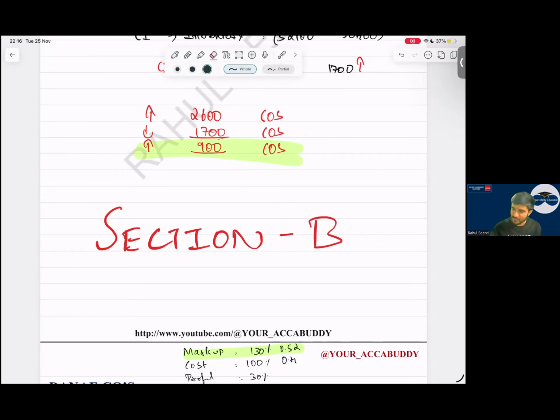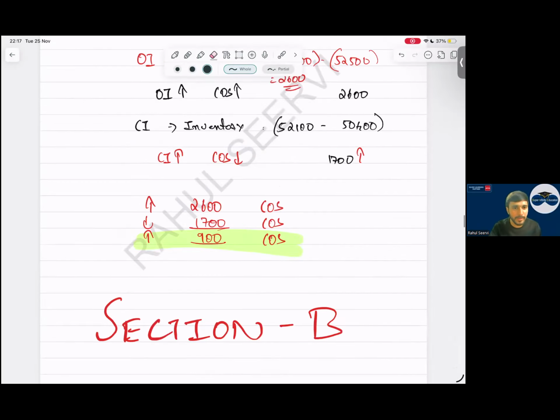So, as we have started with a discussion regarding a pre-mock, that is your FR December pre-mock, we have completed your section A. We have seen 15 questions, and out of that 15, 12 to 13 questions were very straightforward and easy.